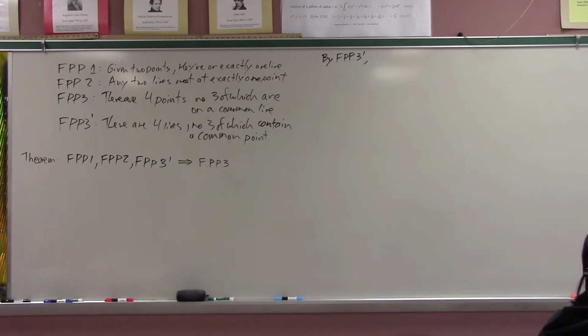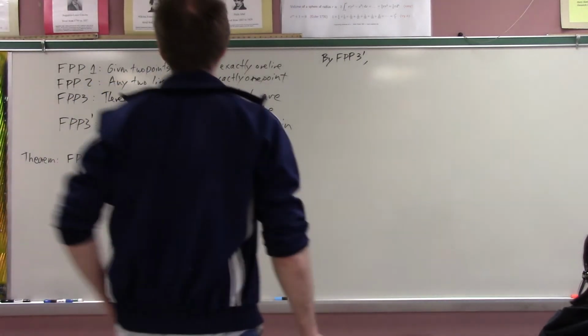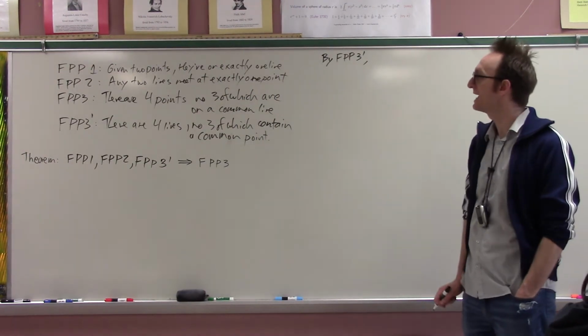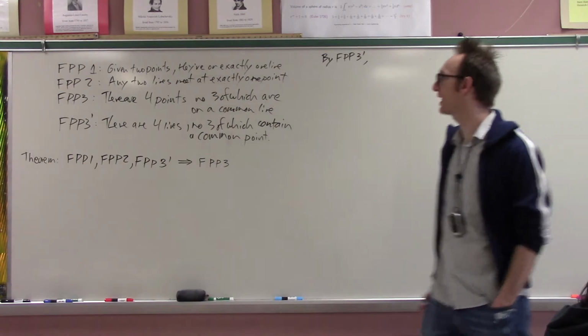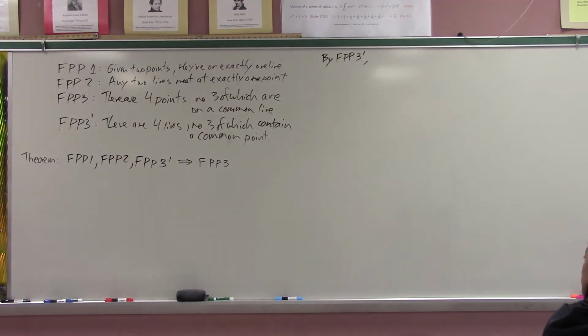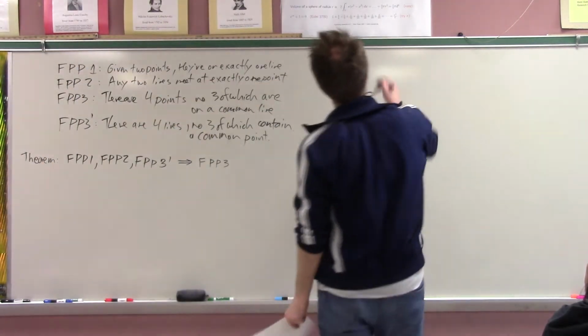Okay, by FPP3 prime, what we know is that there are these special 4 lines, no 3 of which contain a common point. Okay, so I'll just write that.